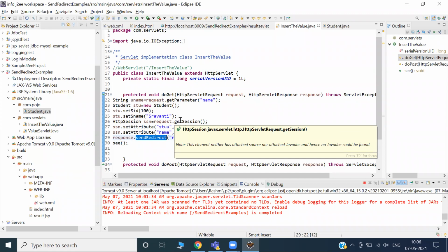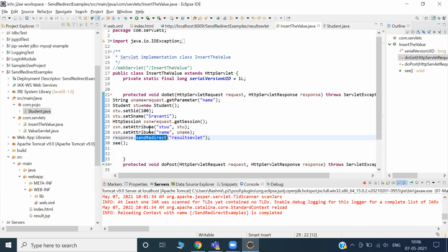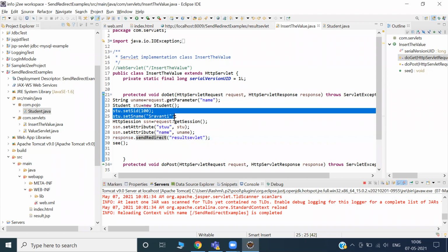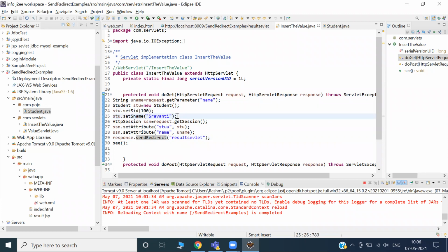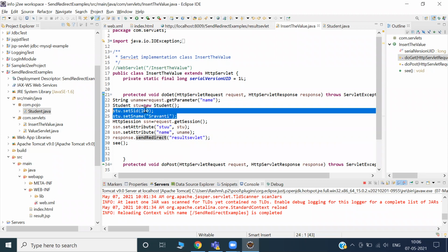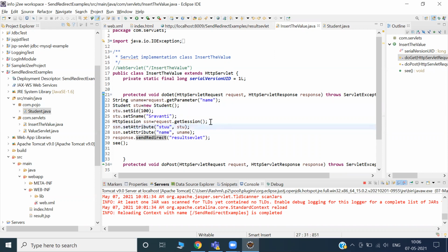Yesterday we saw, right? We sent some pizza or momo, some S10 mobile. We already discussed many times. But this time, what are you sending? I am sending some student information. This new information I am sending. How to send? Can I create a request object? No, I cannot create the request object. Then how to send? First of all, I'll create a session object.